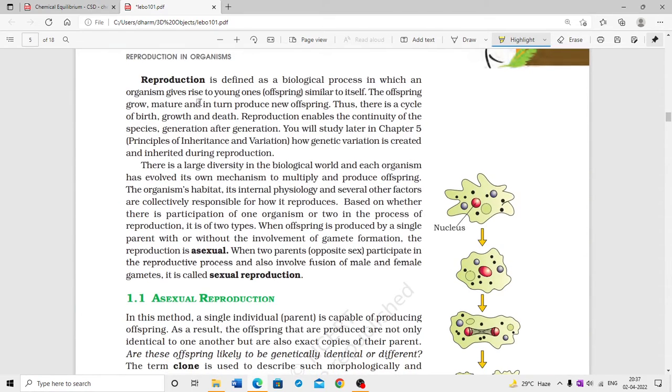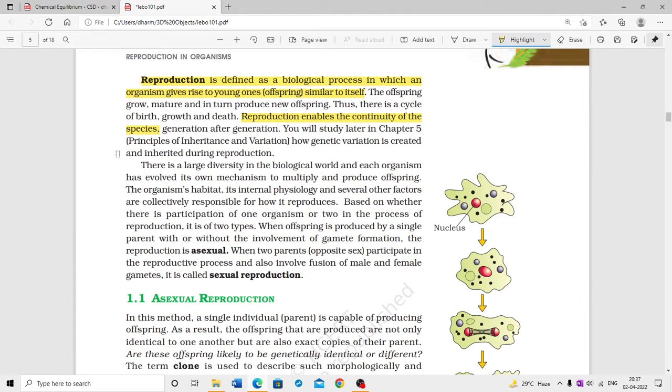Now, reproduction is defined as the biological process in which an organism gives rise to young ones, similar to itself. The offspring grow, mature, and in turn reproduce new offspring. Thus, there is a cycle of birth, growth, and death. Reproduction enables the continuity of the species